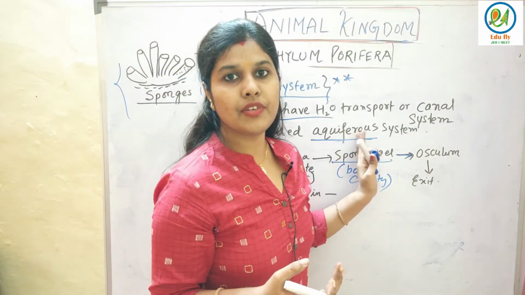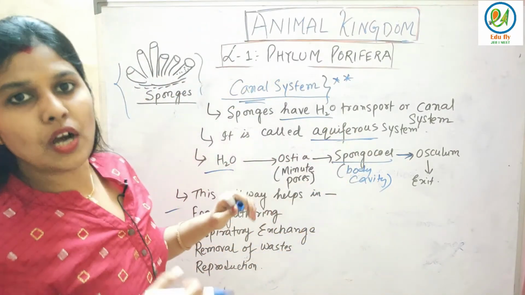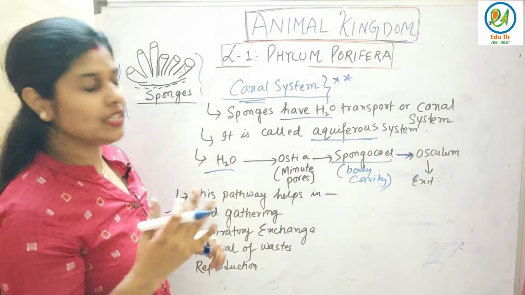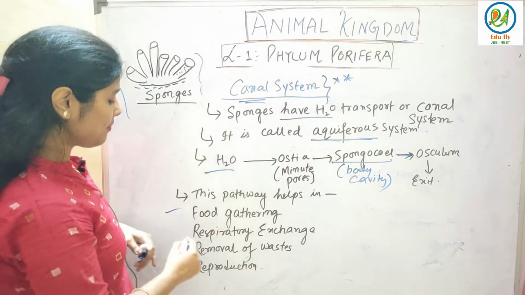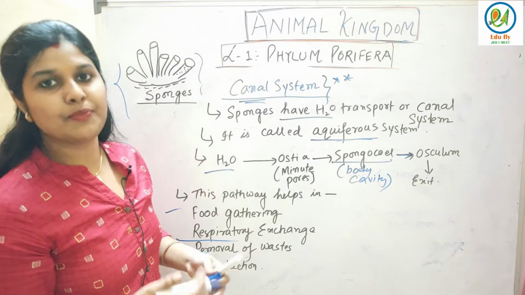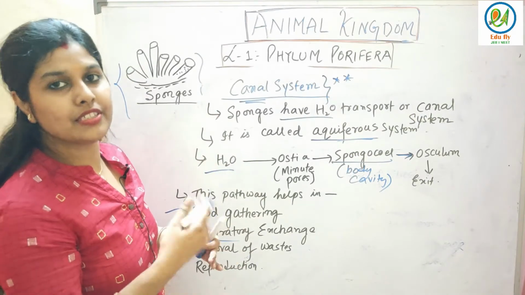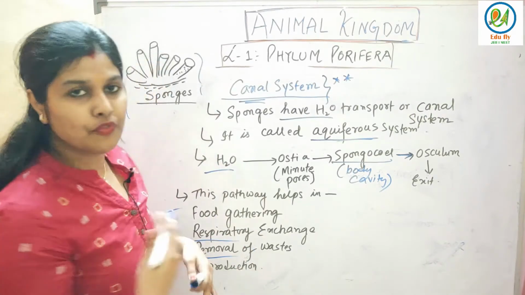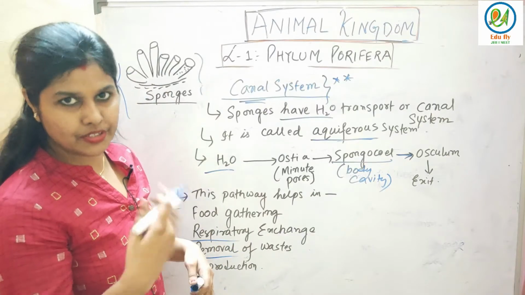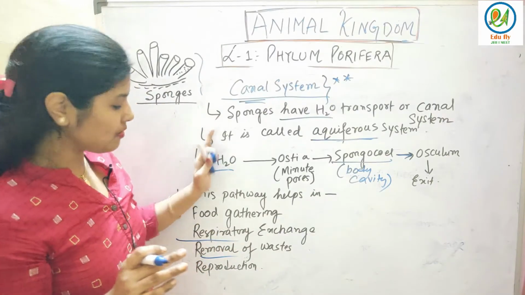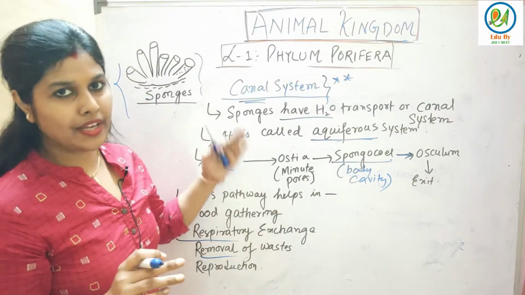This canal system will help them take in food and excrete. Everything happens through the canal system. Respiratory exchange, body exchange, that is diffusion. Then removal of waste, excretion, I told you. Excretion is also through the canal system, and respiration is also through the canal system.